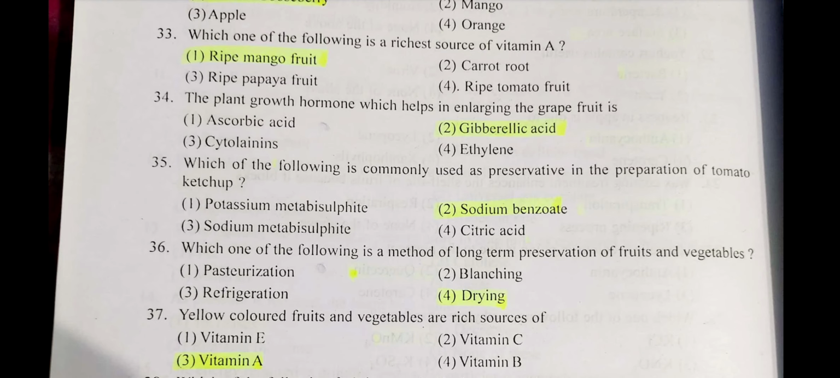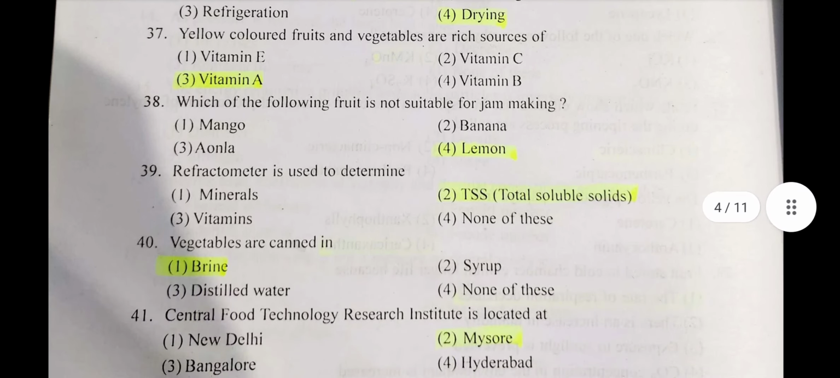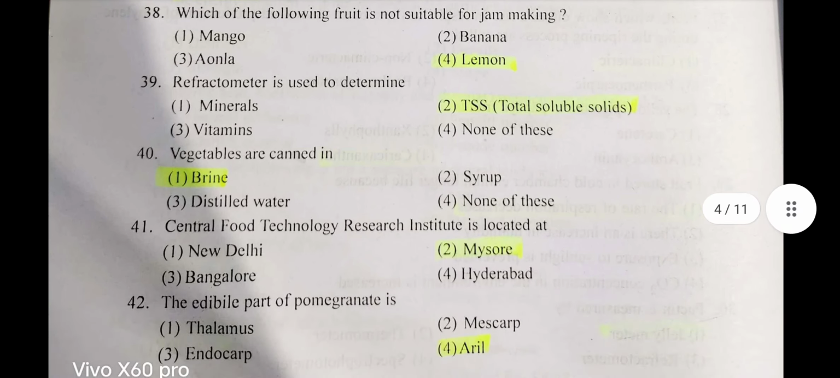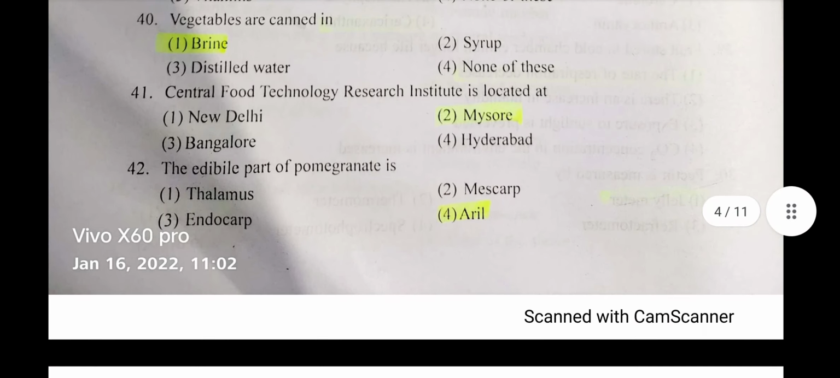Yellow colored fruits and vegetables are a rich source of vitamin A. Question number 38. Which of the following fruits is not suitable for jam making? Answer: lemon. Question number 39. Refractometer is used to determine? Answer: total soluble solids. Question number 40. Vegetables are canned in? Answer: brine. Question number 41. Central Food Technology Research Institute is located at? Answer: Mysore. Question number 42. The edible part of pomegranate is?